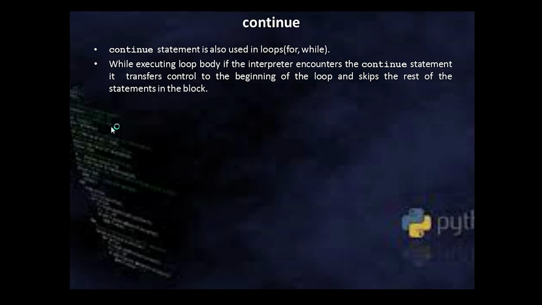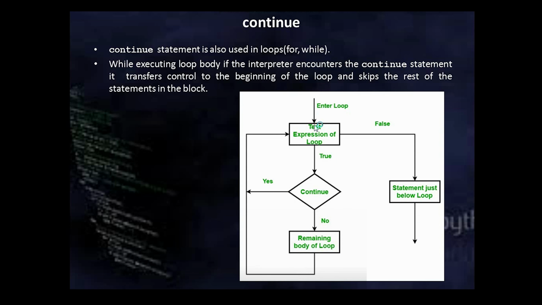Or you can say it continues with the next iteration and skips the rest of the statements in the loop body. As a flow chart I've shown, it will test the expression. Now at the entry, if the test expression is false, it will directly continue with the remaining part after the body of the loop, irrespective of whether it is a while loop or a for loop.